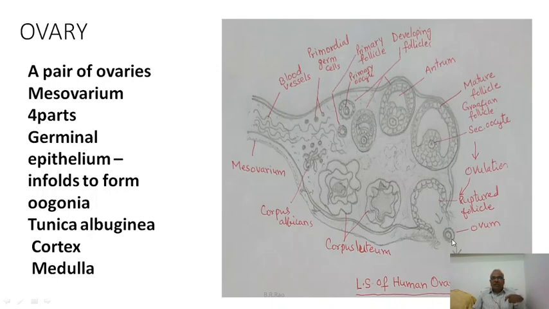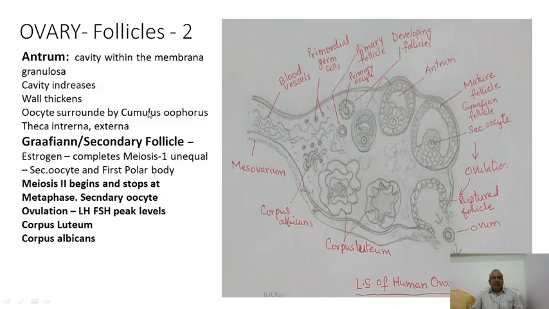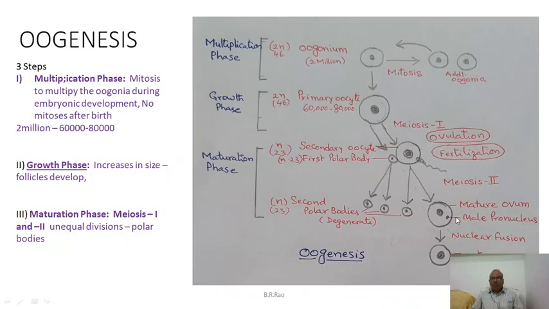After the ovum is released, the rest of the ruptured follicle will become the corpus luteum and secretes progesterone for maintaining the healthy status of the endometrium. So these are all the different stages: primordial follicles, primary follicles, secondary follicles, and so on. And the layers around the ovum are perivitelline space, zona pellucida, corona radiata, like that. Next, now this is called oogenesis.